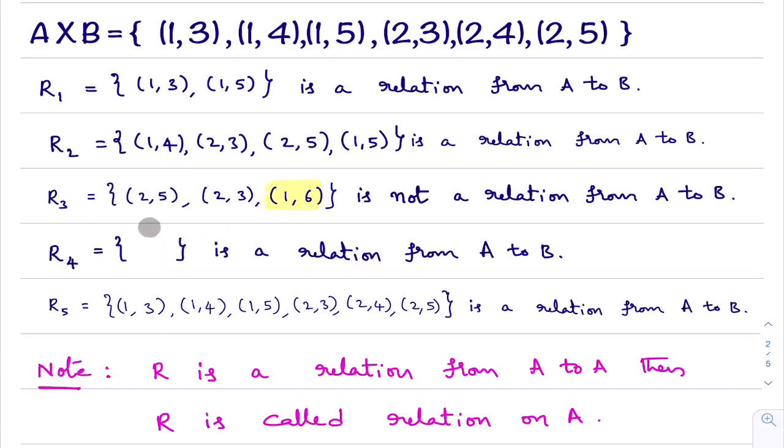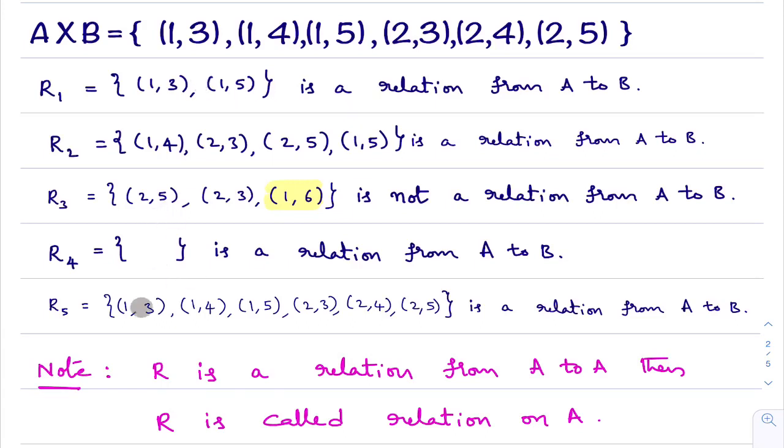You see here, I consider a set. In this, no element is there. It is the empty set. Is this set a subset of A cross B? In the first PUC sets chapter, we learned that the empty set is a subset of every set. So, of course, it is a subset of A cross B. If it is a subset of A cross B, then it is a relation from A to B. What is the definition of relation? Any subset of A cross B is called a relation from A to B. Please focus. This is a very, very important definition. In case you didn't understand the definition, you will find it very difficult to learn this chapter, right?